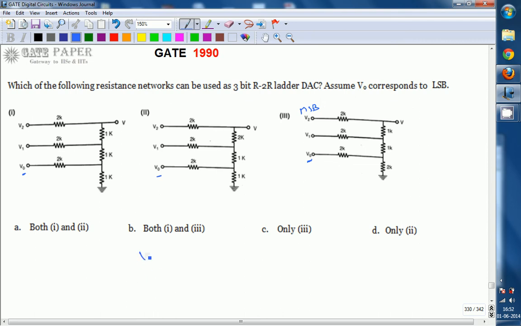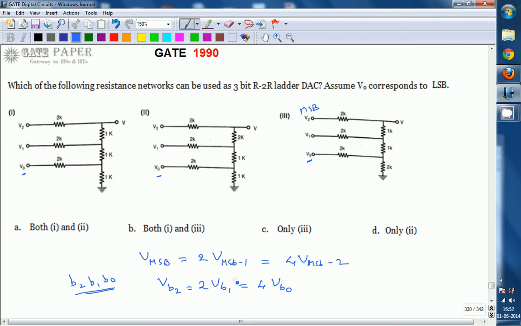In this one, the voltage at the MSB has to be twice the voltage at the next bit, that is MSB minus 1 bit. And the next one is 4 times the voltage at MSB minus 2 bits. Since it is only 3 bit, if B2, B1 and B0 are the bit combination, the voltage at MSB is VB2, which you can write as V2. VB2 is equal to twice VB1, that is 4 times VB0.